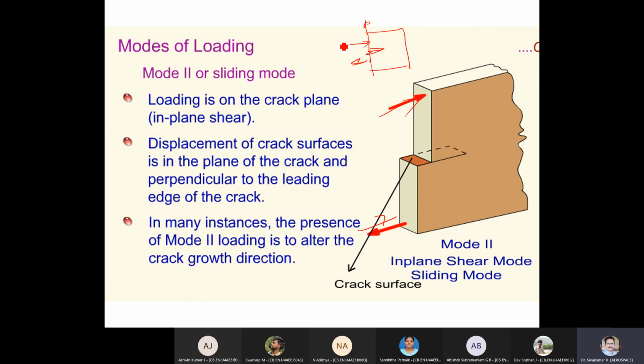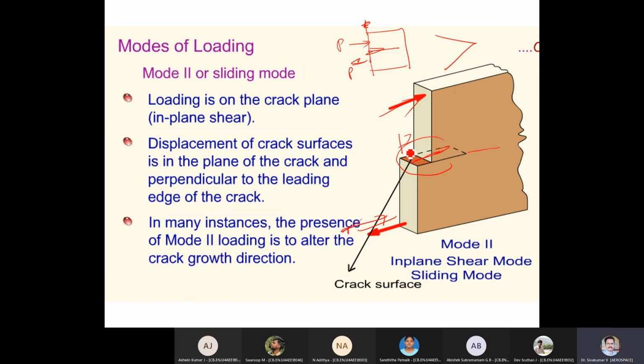It is a kind of shear, not this one. When such a type of loading is happening, a slip will happen, failure slippage will happen like this, along the failure plane. Earlier the displacement was a crocodile mouth opening, but now it is in-plane shear.